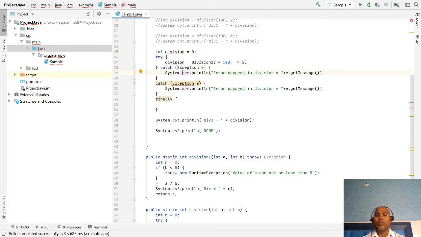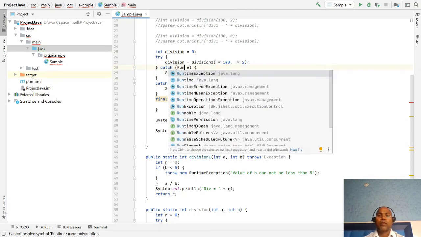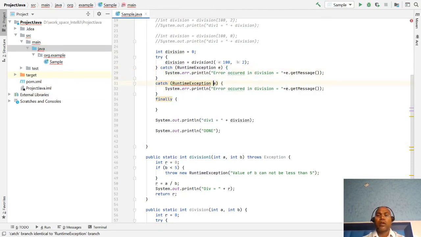Exception is the superclass. If you write it first and then its subclass, say RuntimeException, that means all exceptions coming under Exception are automatically handled there, and control will not go to the next one. So you have to mention all subclasses first, then RuntimeException, and then your Exception.